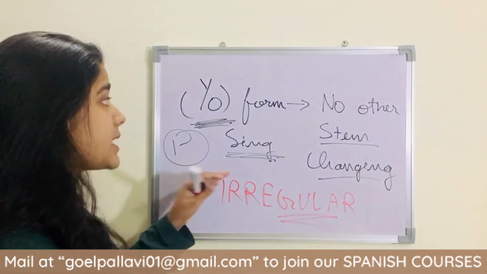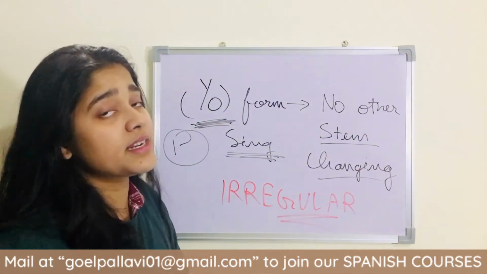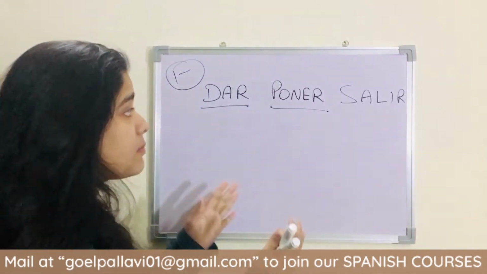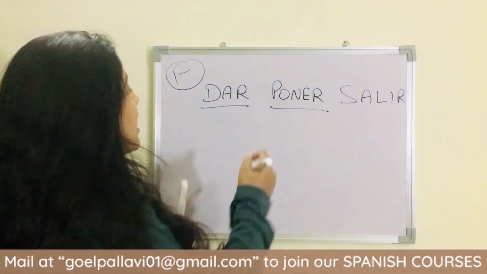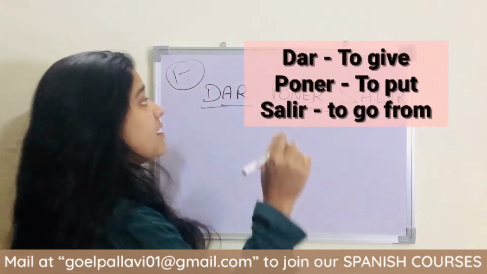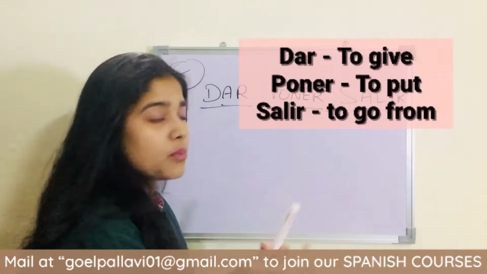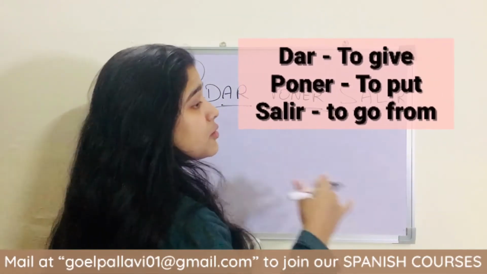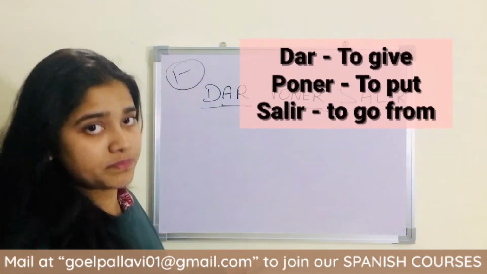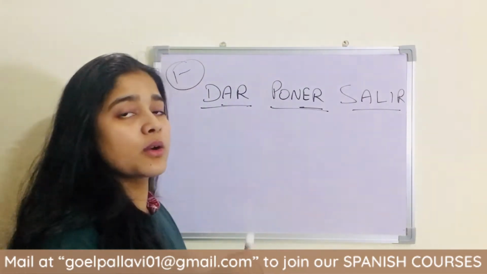We are going to take AR, ER and IR ending verbs as examples. Dar is an AR ending verb, poner is ER, salir is IR. Dar means to give something: I give a gift to my friend. Poner means to put something on the table. Salir means to go from somewhere: salir de mi casa, I go from my house.